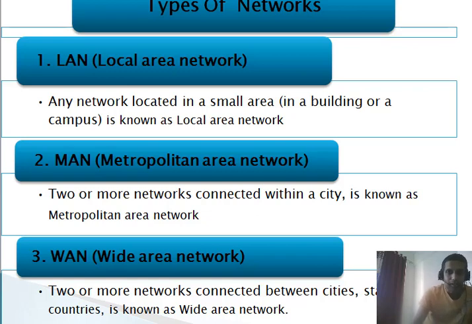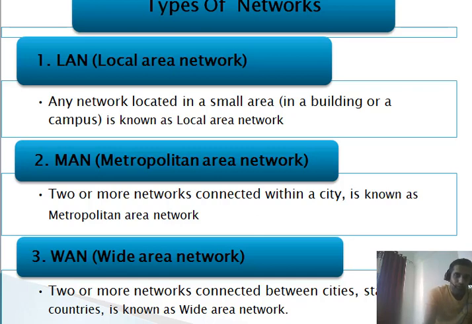Now the next one is called the WAN. WAN is commonly called a wide area network. So this wide area network is used to do what? Connect two or more cities, okay, states, or you can say countries. So for example, if I want to connect a branch which is in Mumbai and there is another branch which is in Pune, so I can connect it by using which technology? WAN technology. So if we talk about a larger, broader network, we use the term WAN, or the larger network we are talking about over here. So these are the types of the networks that are available, and that can be categorized based on the usage.